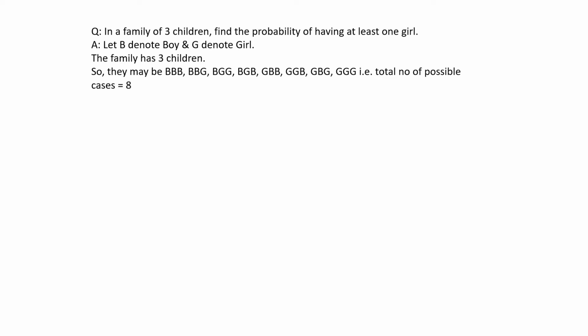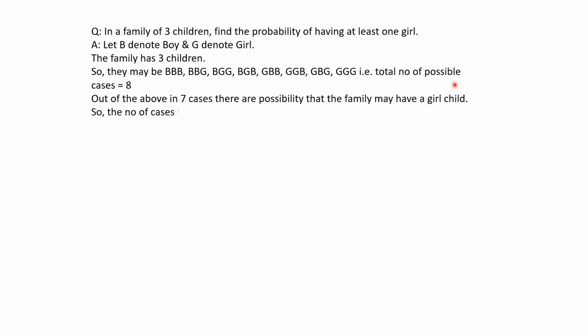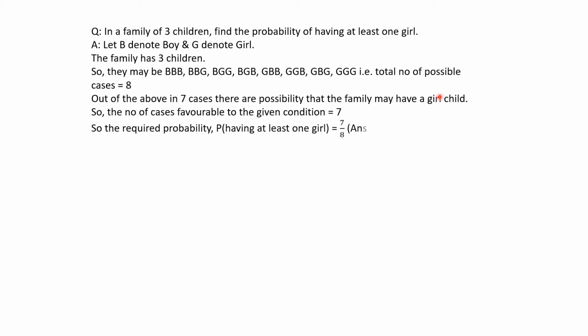But out of these 8 cases, only in one case will there be all boys. In all other cases, there is at least one girl. So we can say out of the above 8 cases, in 7 possible cases the family may have a girl child. So the number of cases favorable to the given event is 7. So the required probability is 7 by 8, which is the answer.